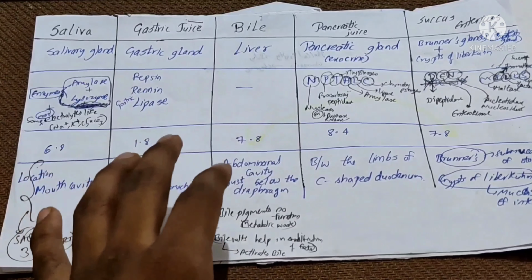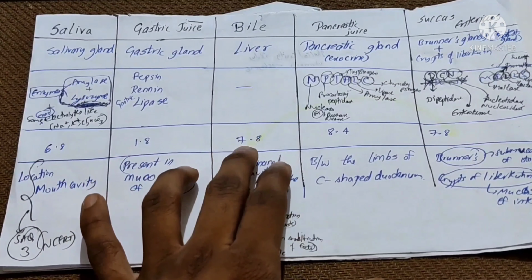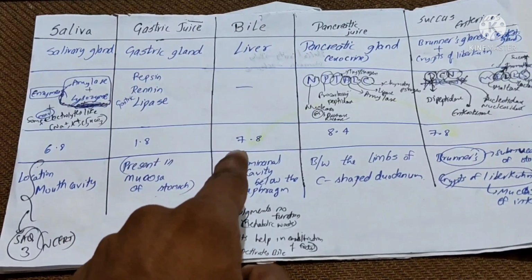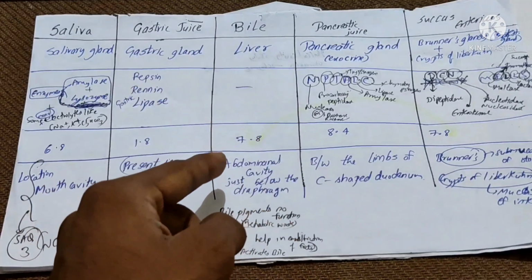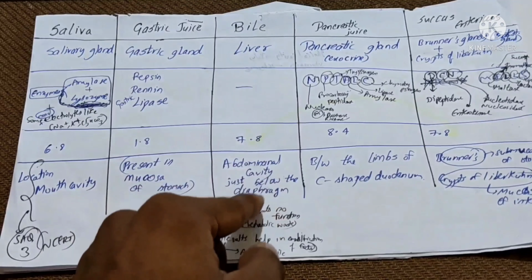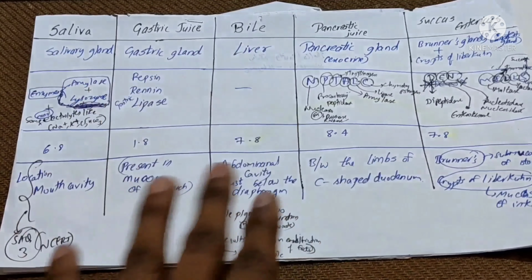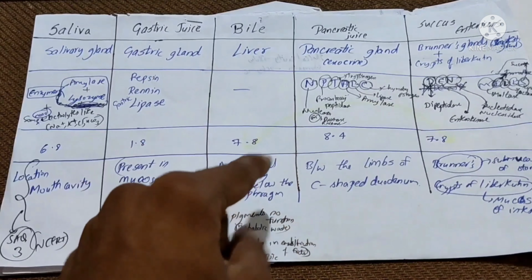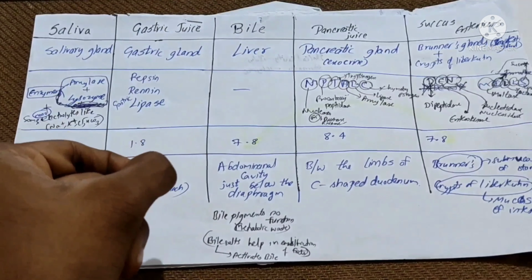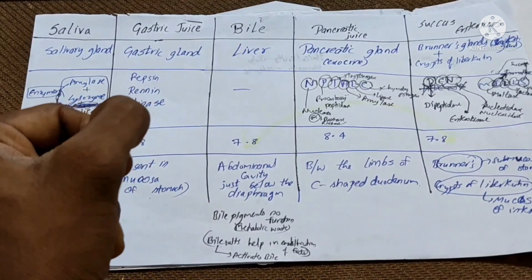Okay, and then the bile pH is 7.8. And the next, it is located in the abdominal cavity just below the diaphragm. They're saying about the liver here. The liver is located just below the diaphragm. Okay. Next, bile pigments too have no function.